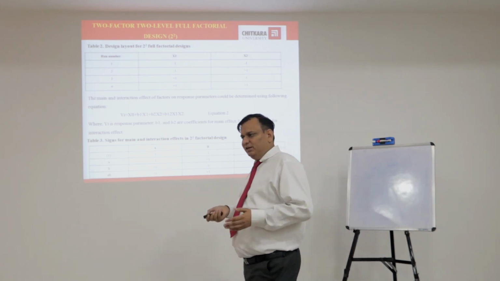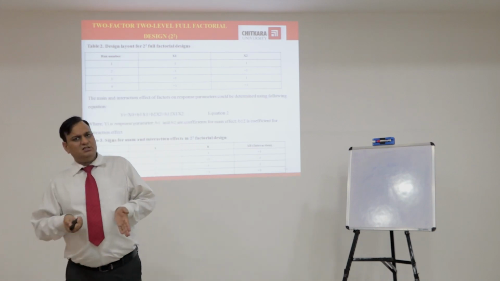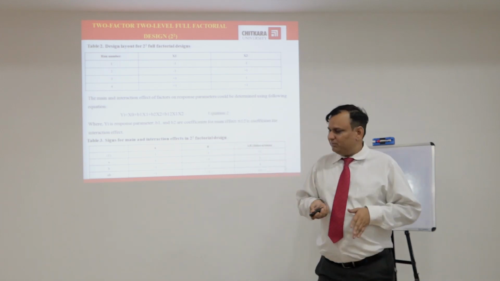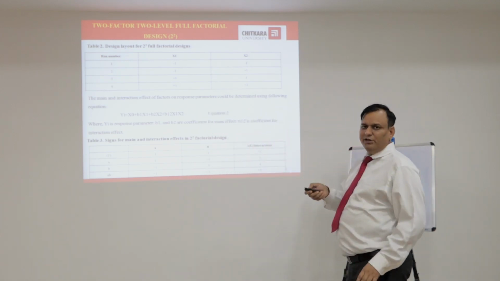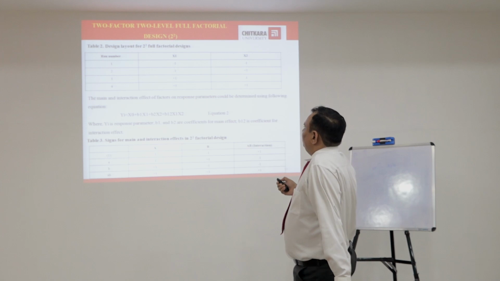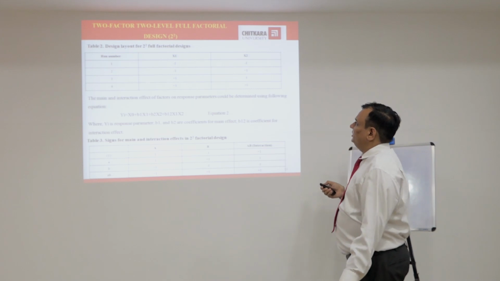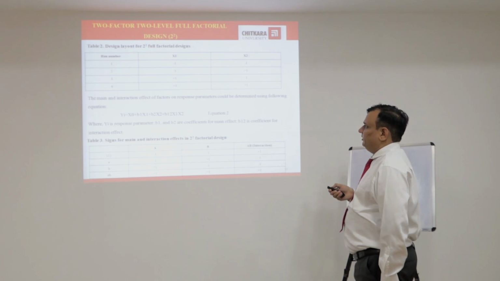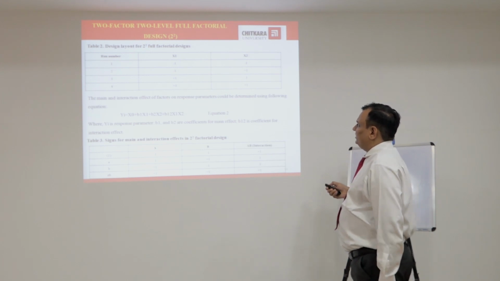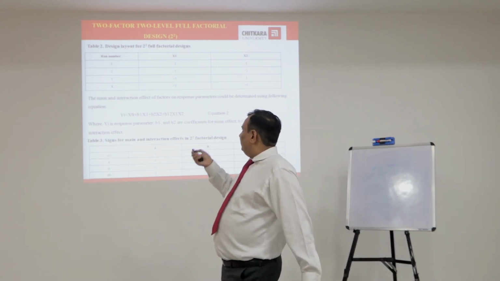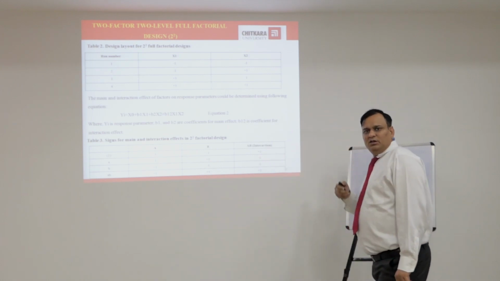Suppose we are formulating a tablet, or any other formulation, solid dispersion or liquid solid compact. Then the selected independent variables are kept at the designated levels in the formulation, and accordingly we prepare the batch. In batch 2, we keep x1 at low level and x2 at high level. In run number 3, we keep x1 at high level and x2 at low level. In batch number 4, we keep x1 at high level and x2 at high level. Accordingly, different batches are formulated and further carried out according to the optimization.